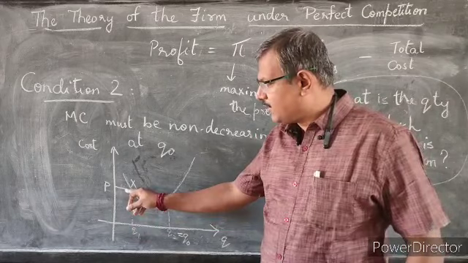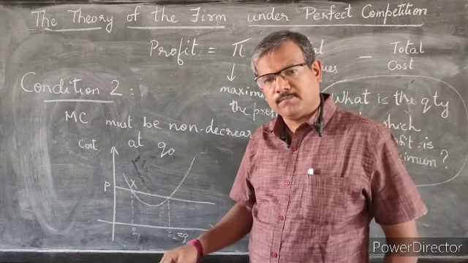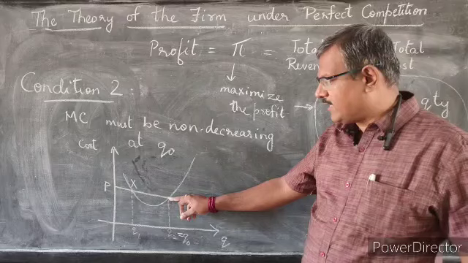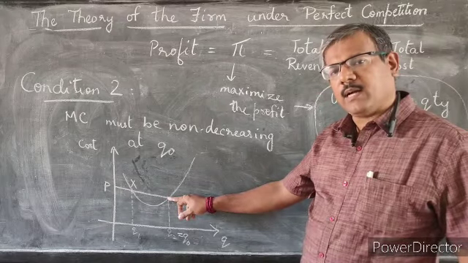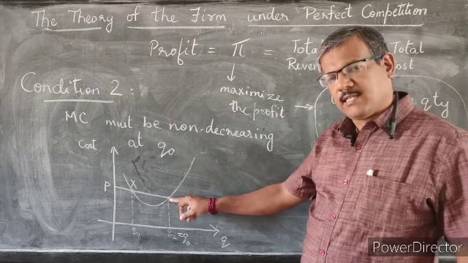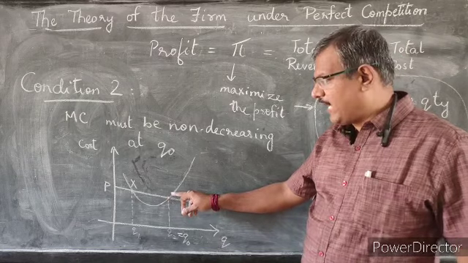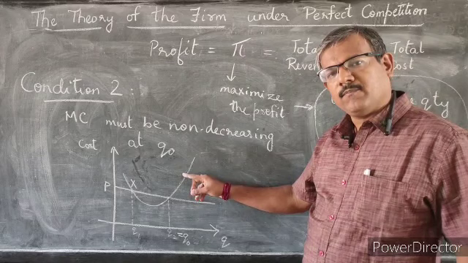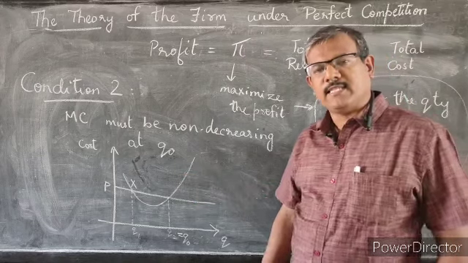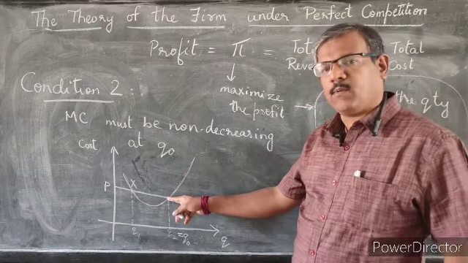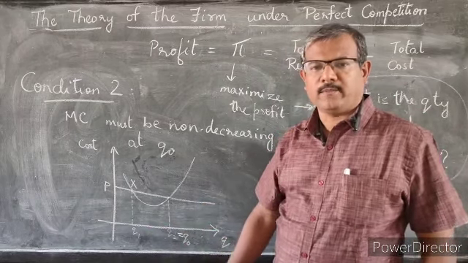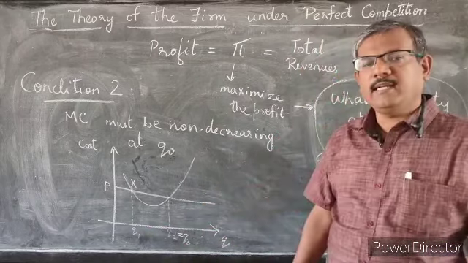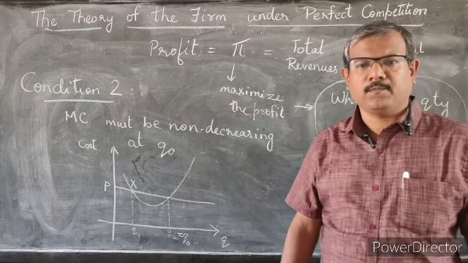So obviously, you can't be making profit over here. Whereas at this other point, the price that you command in the market is the same as the marginal cost of manufacture, but for every additional item from there on, your profit is increasing. Hence, this is the point that can be Q naught, and it can never be the other point. So that is the logic behind condition 2.